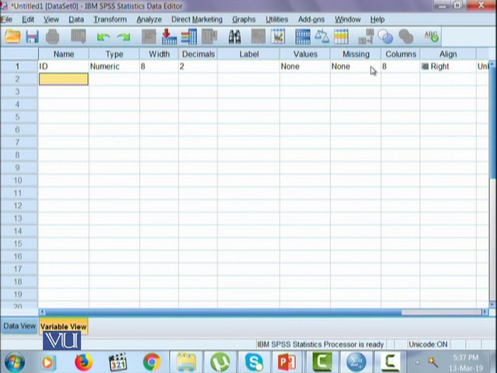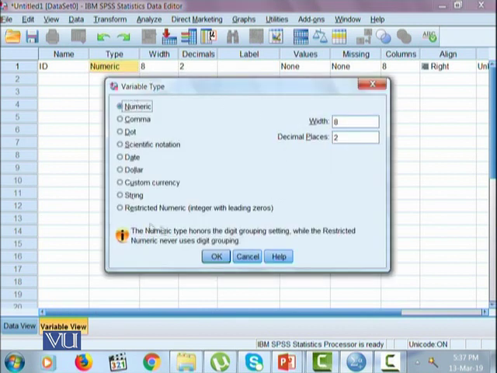One can change them according to the type of the variable. When you click on a cell in any row under the type, you notice a small grayed box to the right of the word numeric. If you click on the box, a new dialog box will open up.